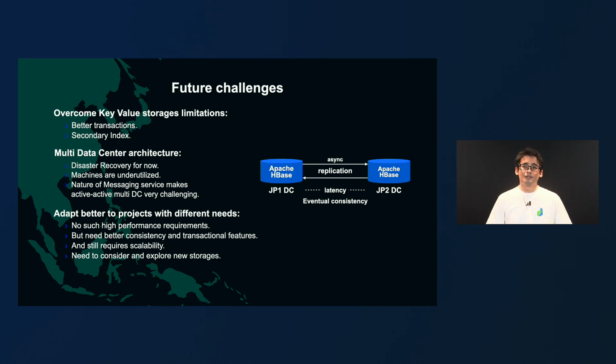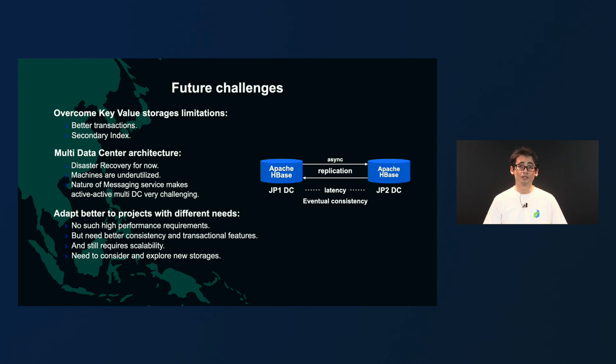So before I finish this session, let me talk a little bit about some of our future challenges. One of them is that we need to overcome some of the key value storage limitations. We need better transactions and features like secondary indexes. We also need to improve our multi-data center architecture. Currently, we have our backends and storages deployed in 2 data centers for disaster recovery purposes. But most of the time, some of these machines are underutilized because we need to assume that the whole traffic can be handled by any of the data centers by itself, so we need to increase the resources.